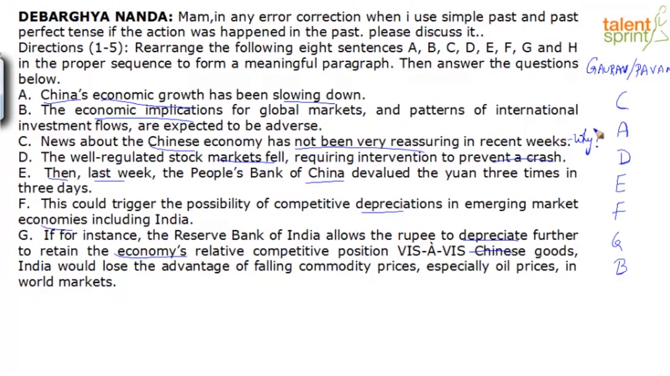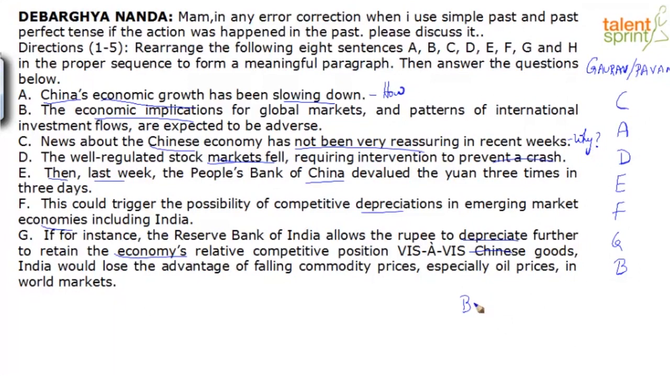And then you say D. D says the well-regulated stock markets fell, requiring intervention to prevent a crash. So answering the question why, A says slowing down, what actually happened? D answers that question, the markets fell. How has it been slowing down? Because the markets fell, requiring intervention to prevent a crash. Okay. CAD seems good so far.